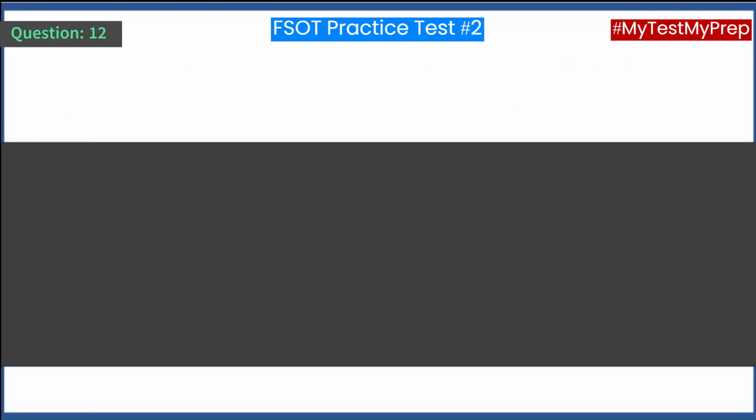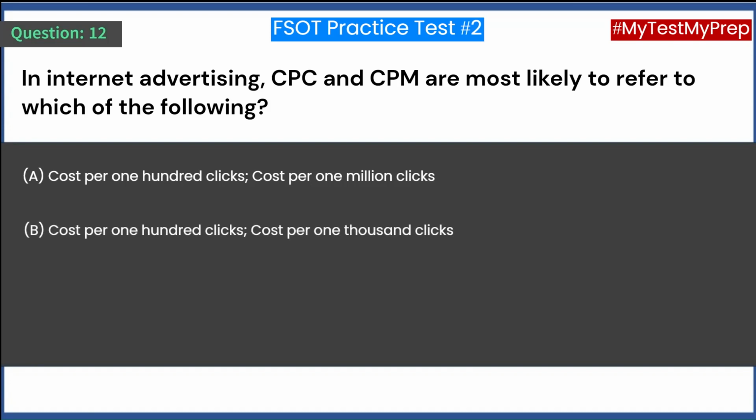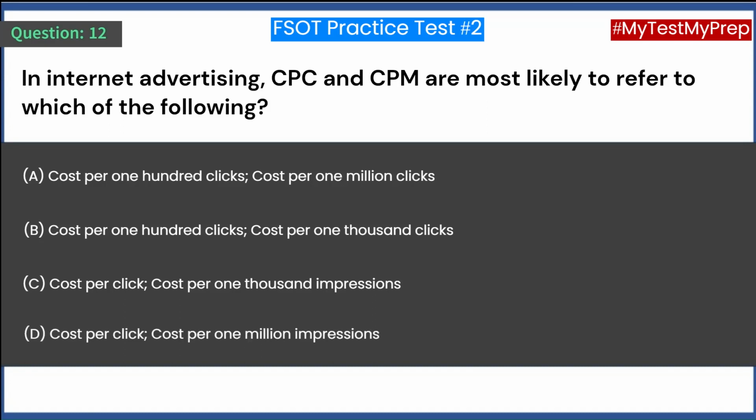Question 12. In Internet advertising, CPC and CPM are most likely to refer to which of the following? A. Cost per 100 clicks, cost per 1 million clicks. B. Cost per 100 clicks, cost per 1,000 clicks. C. Cost per click, cost per 1,000 impressions. D. Cost per click, cost per 1 million impressions.